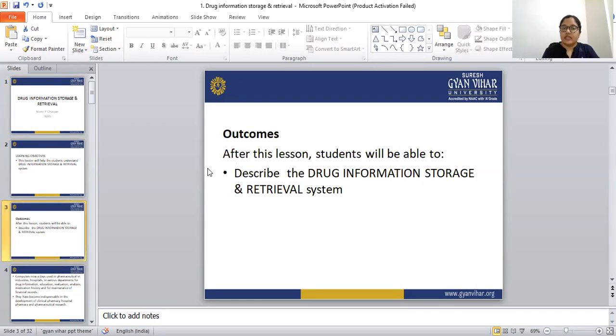Outcomes: after this lesson, students will be able to describe the drug information storage and retrieval system, how we can store the drug in the databases, how many databases are available in the market, how we can use those databases, how we can store all the information about the drug, and how we can retrieve all that information from those databases. So this is the outcome.